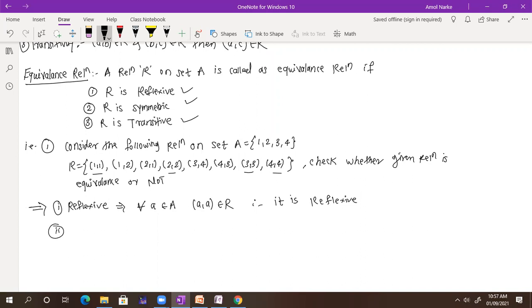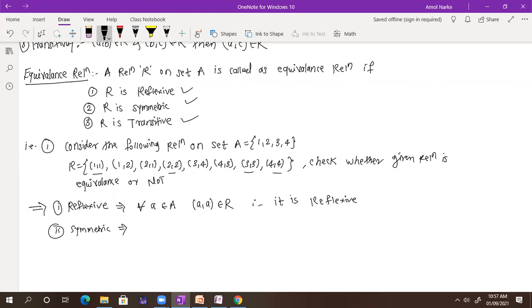Got it. What about the next one? For the first one, it is reflexive, the A, A condition is present. Now, what about symmetric? Whether it is symmetric or not? Yes, sir. It is symmetric.